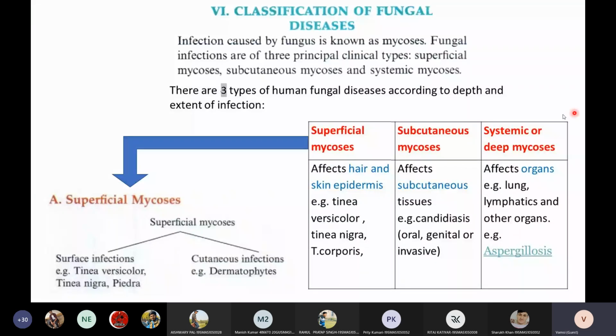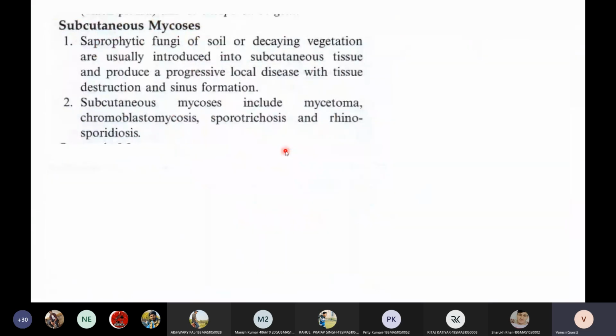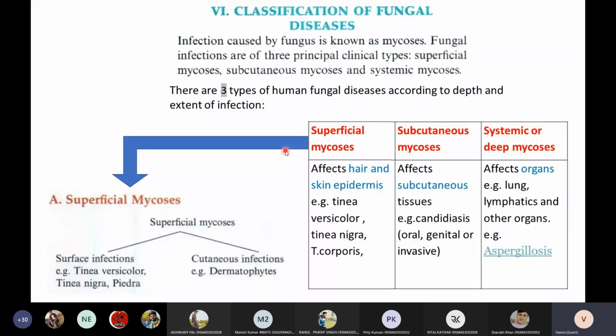These three are included in the second unit. Before that, let me give you short notes on classification of diseases. First, let us see superficial mycosis. I'm giving you a general description about all these diseases as an introduction. In the next unit, we will discuss individual diseases in detail.